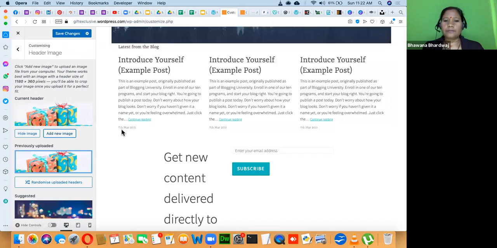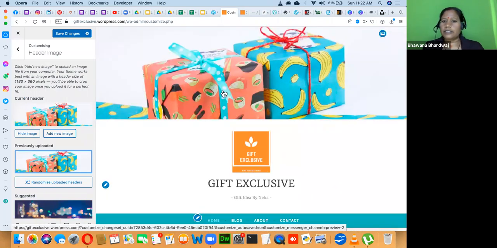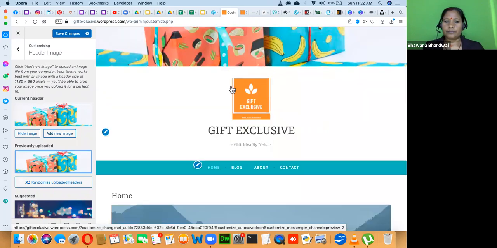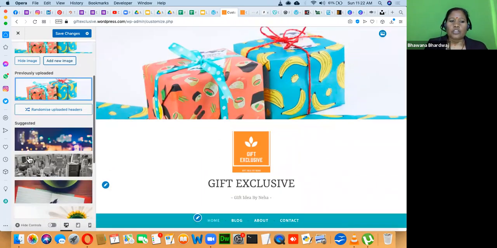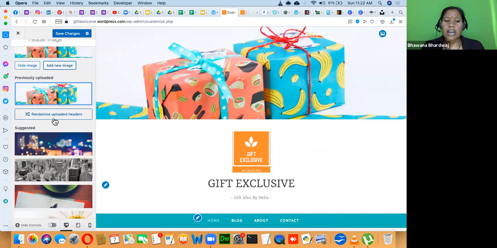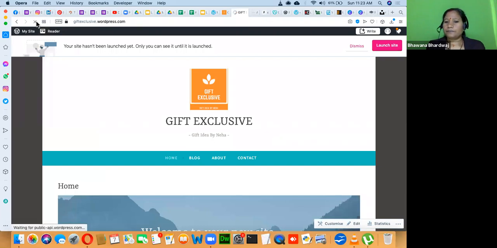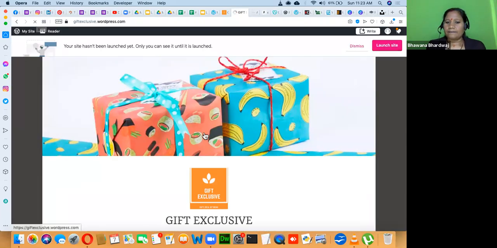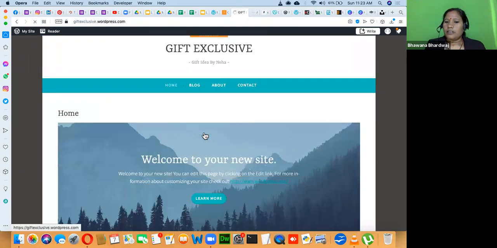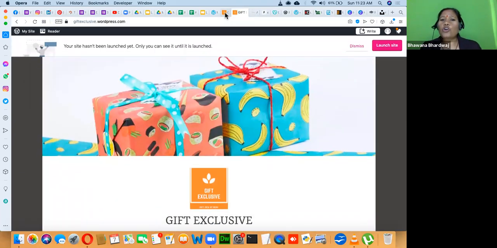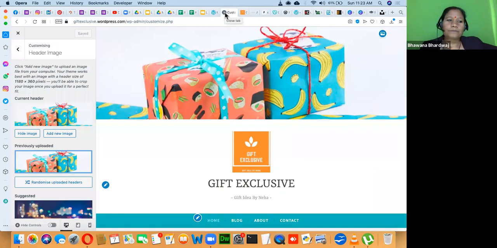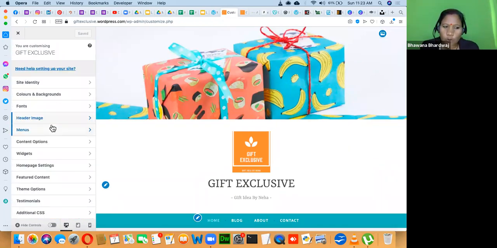This is your current header. It's going to appear here. If you want to use more headers and randomize them, you can also do that. Whenever you make any such changes, you have to click on save changes. Then you can refresh the page and see the differences. Right? So far so good. Are all of you with me? Can you manage and explore further here?